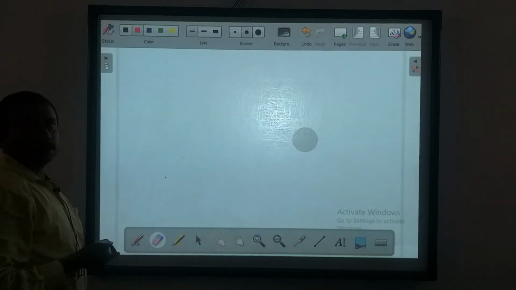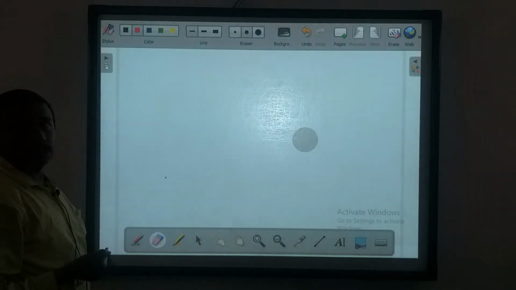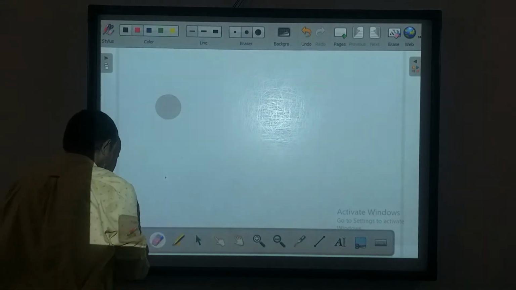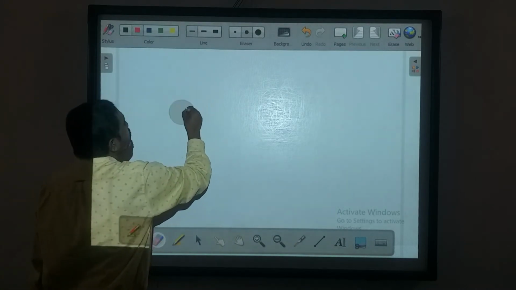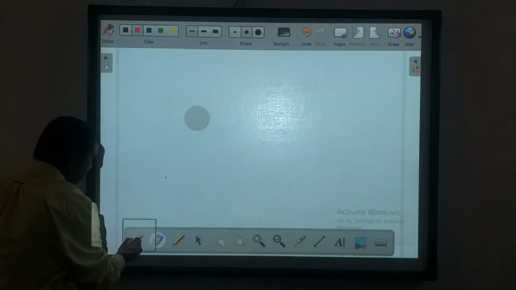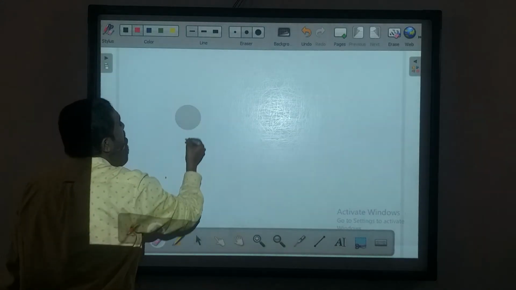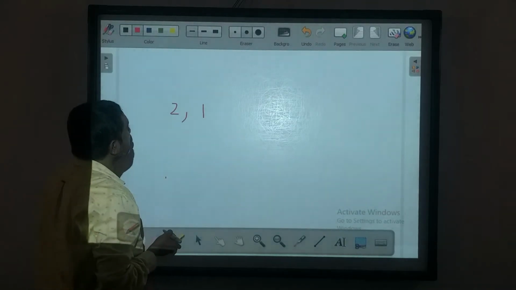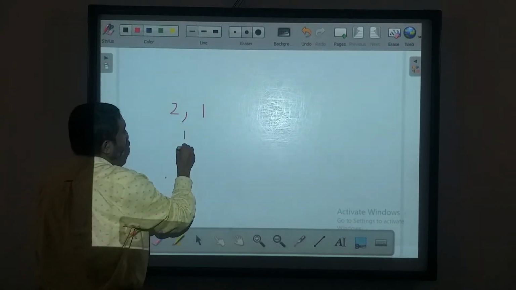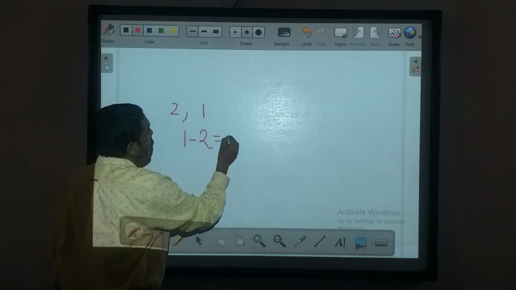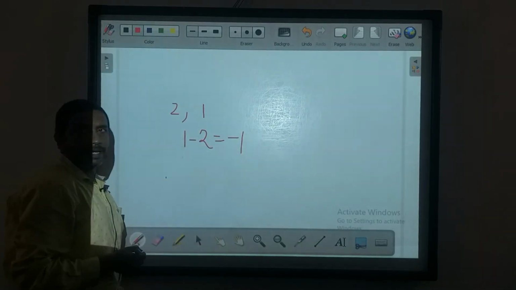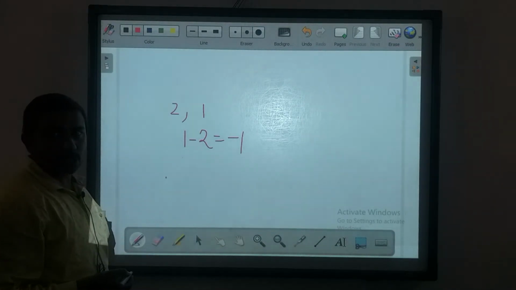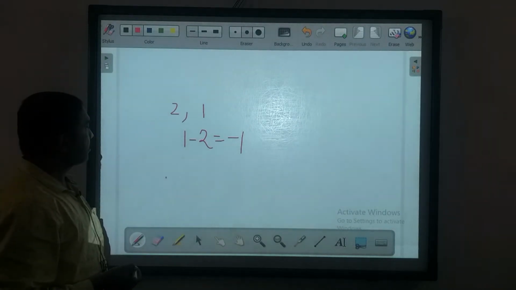But this property is not satisfied in the case of subtraction, in the case of natural numbers. Look at, suppose we get two natural numbers, suppose 2 and 1. Let's take them, and if we subtract 1 minus 2, what do we get? Minus 1. So look at here, minus 1 is not a natural number. So in the case of subtraction, closure property is not satisfied. Look at here, very important.